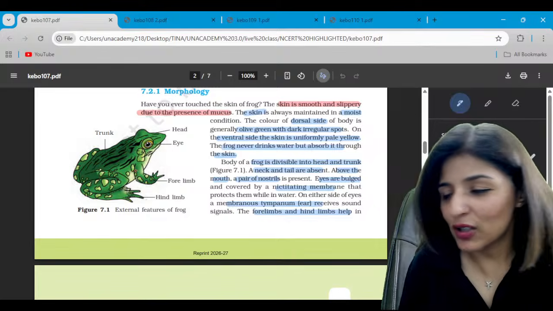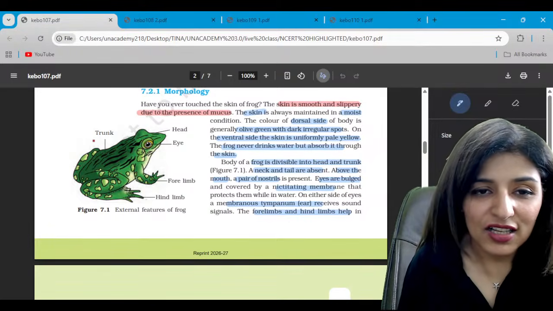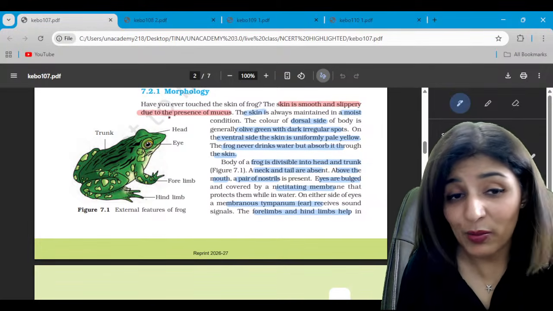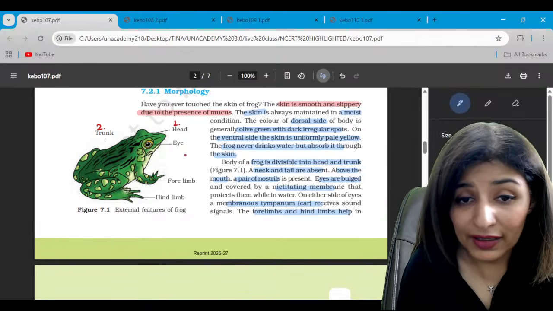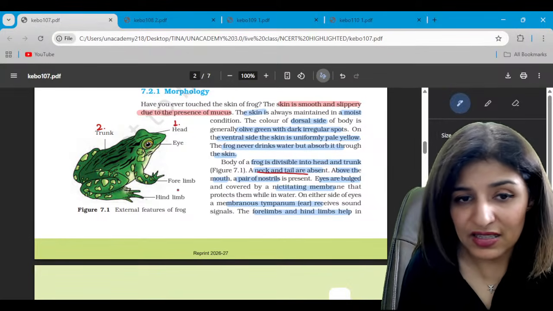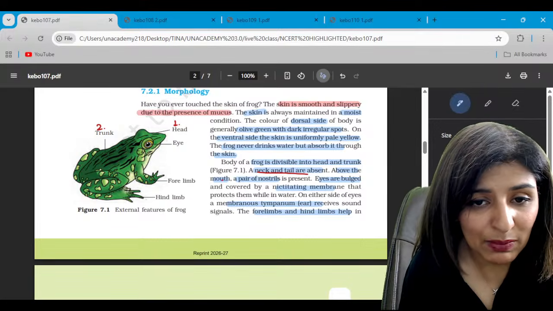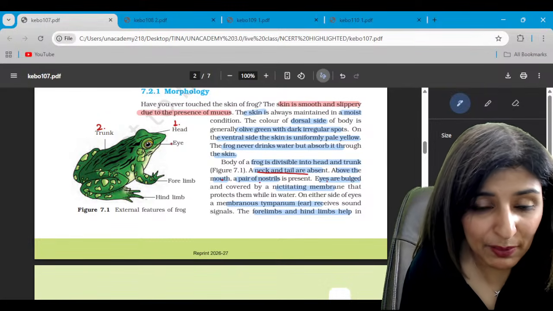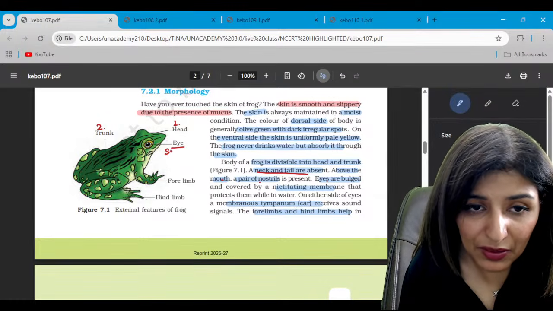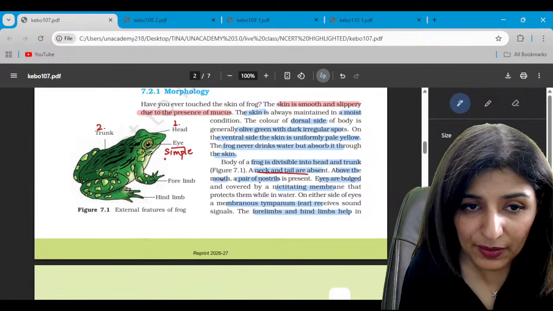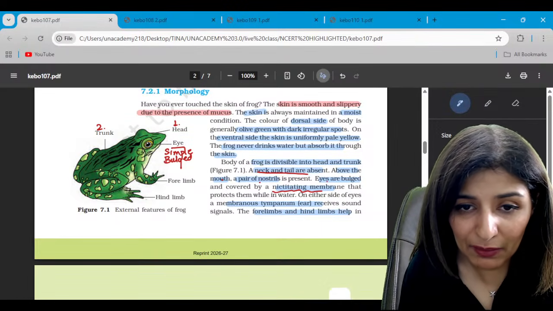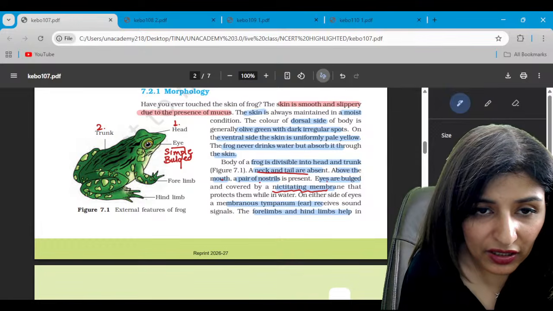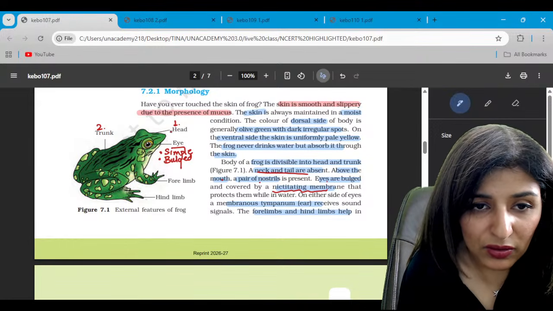Alright guys, let's talk about the morphology of frog. See, the body is divided into two parts. One is head and second is trunk. So the neck and tail are absent. This is something we already know. Head has mouth and the pair of nostrils. Eyes are bulged. These are simple eyes and they are bulged, and also they are covered by nictitating membrane to protect them inside water, right? This is about eye.